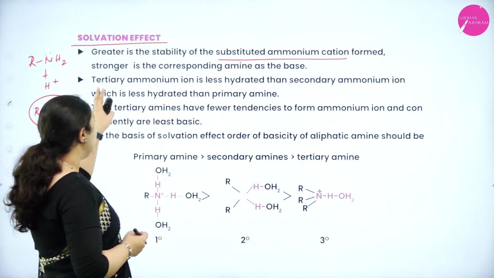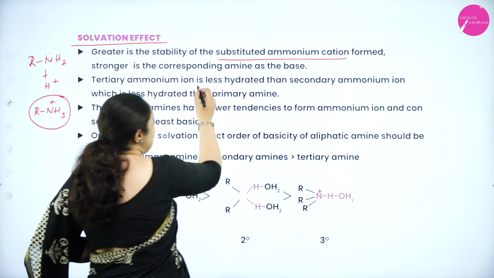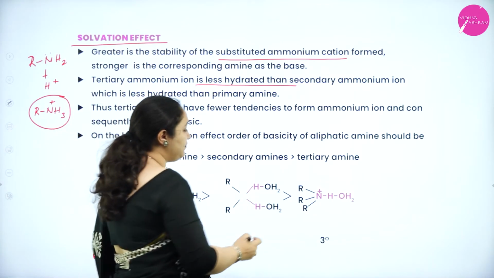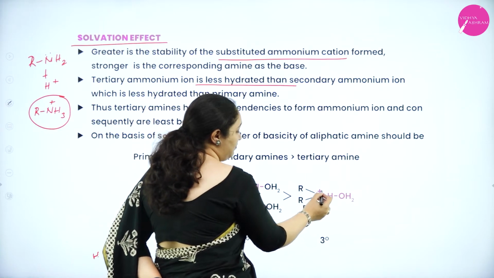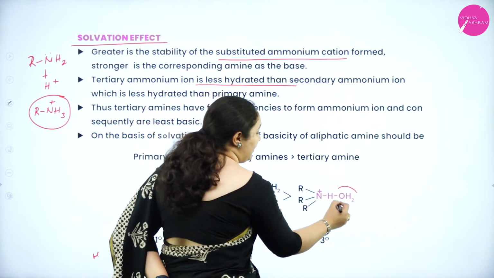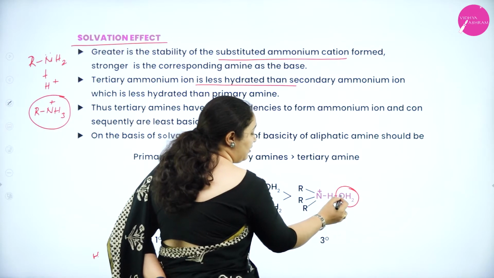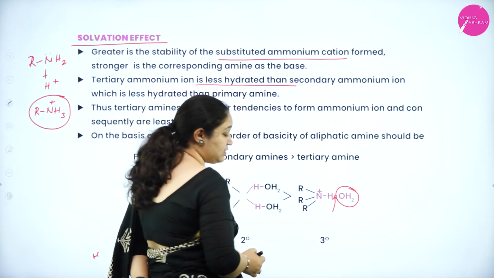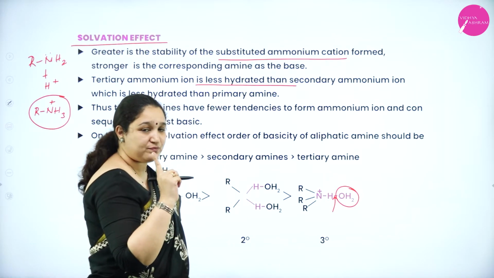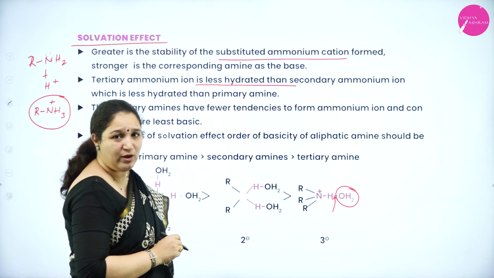So if you see, the tertiary ammonium ion is less hydrated than the secondary ammonium ion. You can see tertiary has 3 R groups, N plus and 1 H, one hydrogen atom is there, and H2O. Between that there is one hydrogen bond which is formed. So only one water molecule is associated with one tertiary ammonium ion.